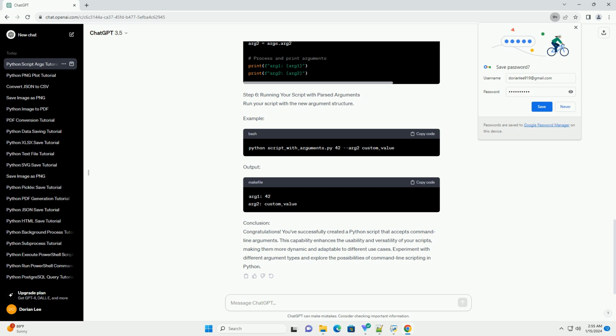Conclusion. Congratulations! You've successfully created a Python script that accepts command line arguments. This capability enhances the usability and versatility of your scripts, making them more dynamic and adaptable to different use cases. Experiment with different argument types and explore the possibilities of command line scripting in Python.